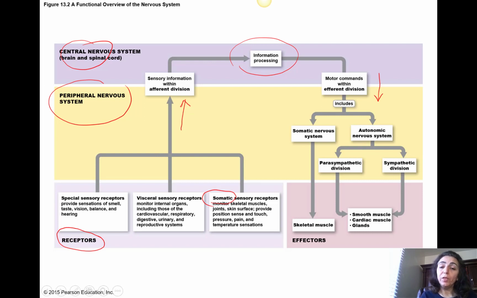Somatic efferent part is the skeletal muscles, right? When we talk about the somatic, soma means body, right? So the somatic motor part of the body, they are skeletal muscles.